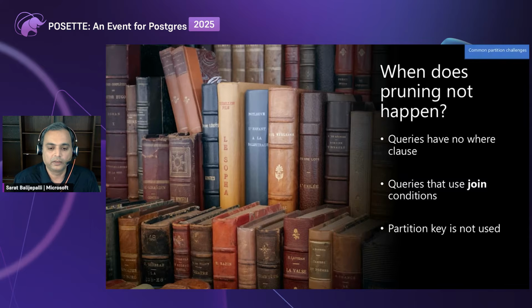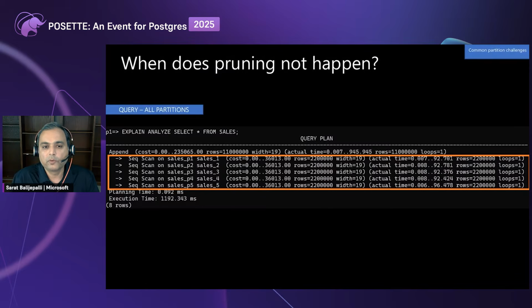And the partition key is the partition. We don't know the partition till the plan execution time. The third one is the partition key itself is not used, even though we have a where clause, but that is on a separate or different column, which is not a partition key. So we'll go through each example to see what that means.